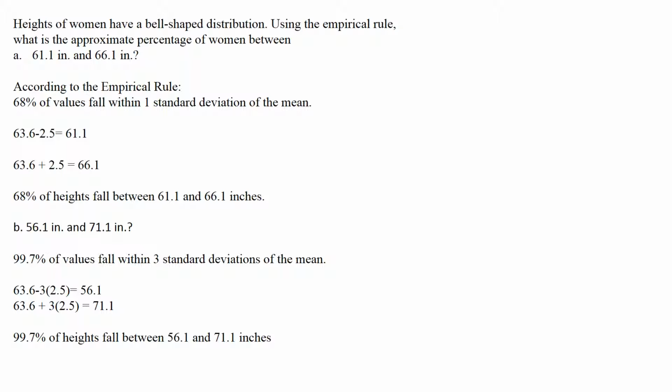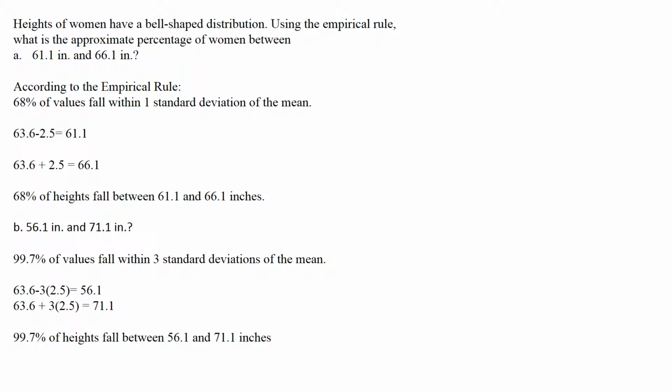Part B, what percentage falls between 56.1 inches and 71.1 inches? That's 99.7% of values, which fall within 3 standard deviations of the mean. Because 63.6 minus 3 times 2.5 equals 56.1, and 63.6 plus 3 times 2.5 equals 71.1. Therefore, 99.7% of heights fall between 56.1 and 71.1 inches.